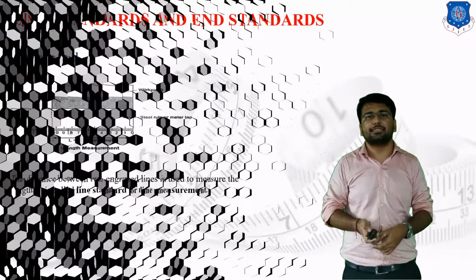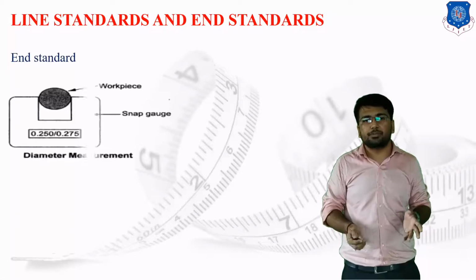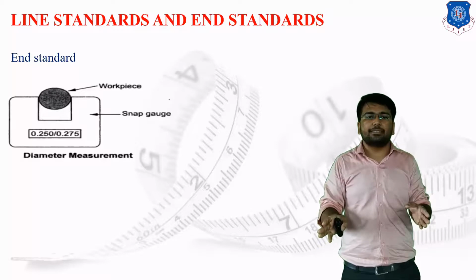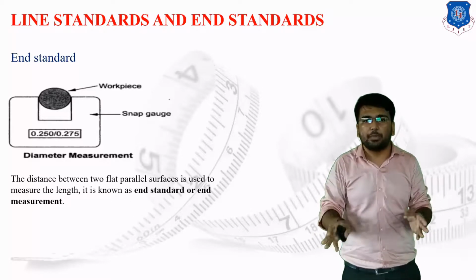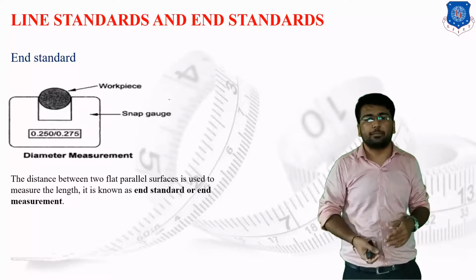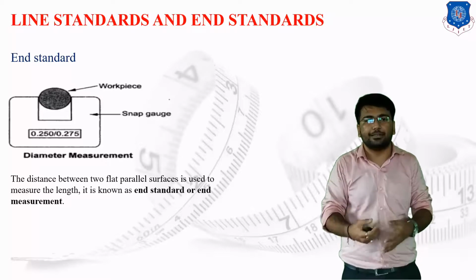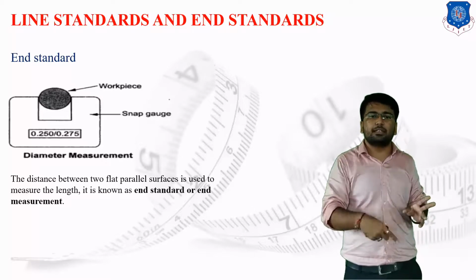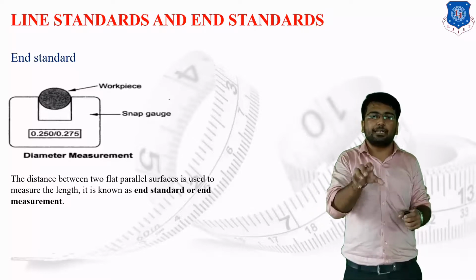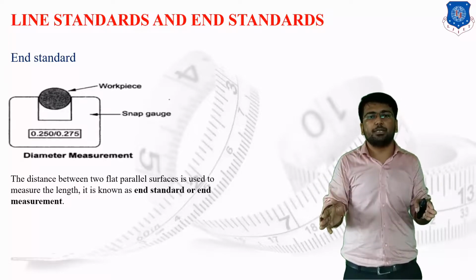Then the next one, that is the end standards. For the end standard, if I have to measure the distance between two flat parallel surfaces, whatever procedure is followed for such a measurement is known as end measurement, and the standards followed for it are known as end standards. Suppose I have to measure the diameter of a ball. I will simply take a vernier caliper, place the ball inside the vernier caliper, and measure the external dimensions of the ball.